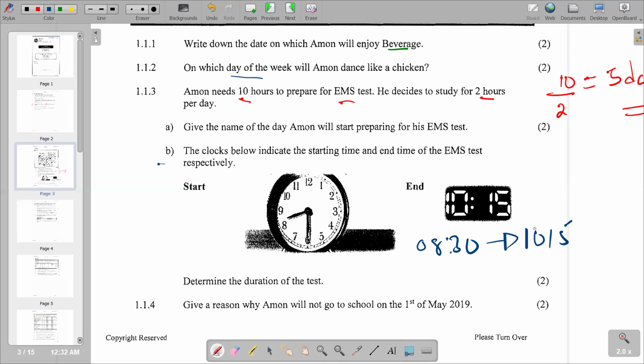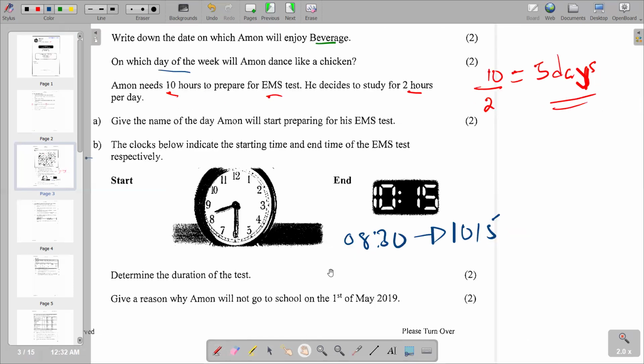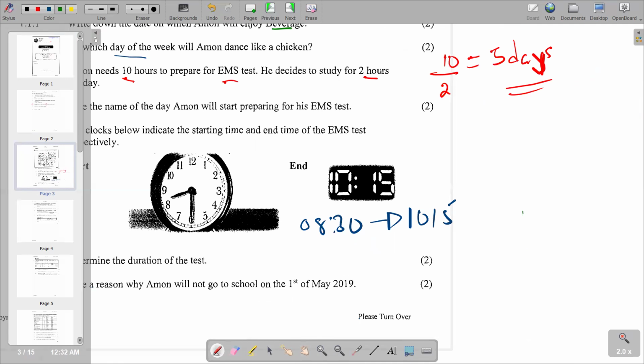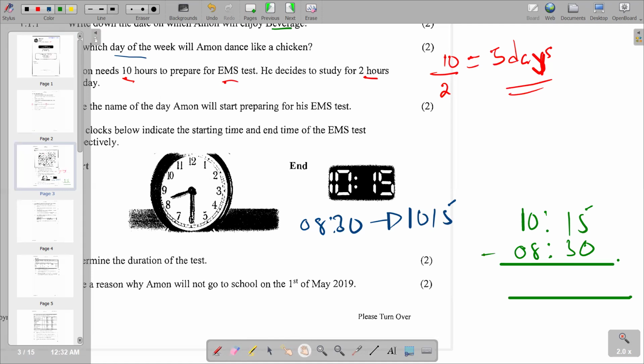So 10:15. So we can try to make a calculation by saying 10:15, then subtract 8:30, and try to see what you get there. So we are seeing that 15 is smaller than 30, so we can take 1 hour from 10. It remains as 10 minus 1 hour, it becomes 9. And that 1 hour is equal to 60 minutes. So 60 minutes plus 15 minutes, we get 75 minutes.